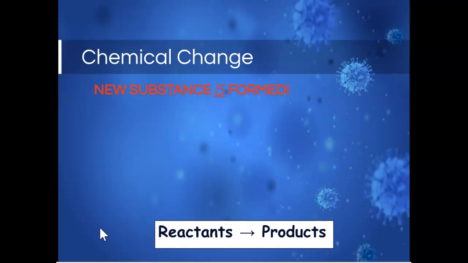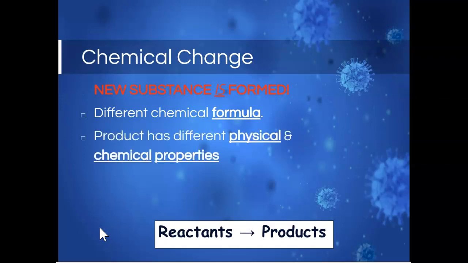So when a physical change occurs, the chemical compounds that are involved, the substances that are involved, do not change what they are. But in a chemical change, we make something new. All right. So as a result of that, we have a different chemical formula. That different chemical formula, that new substance, is now going to have different physical and chemical properties from the substance that we began with.